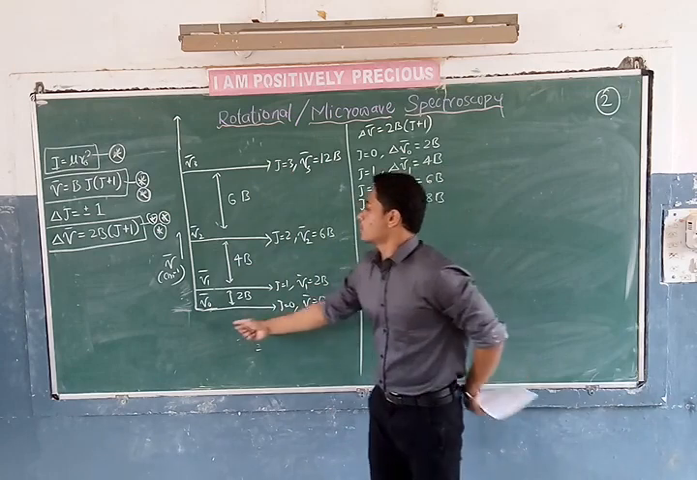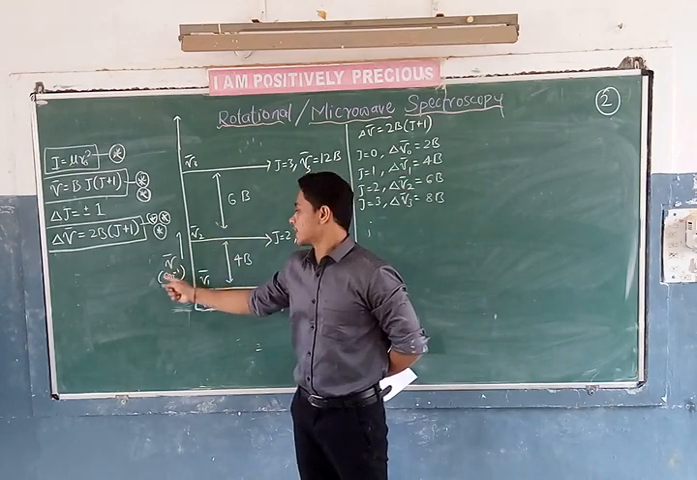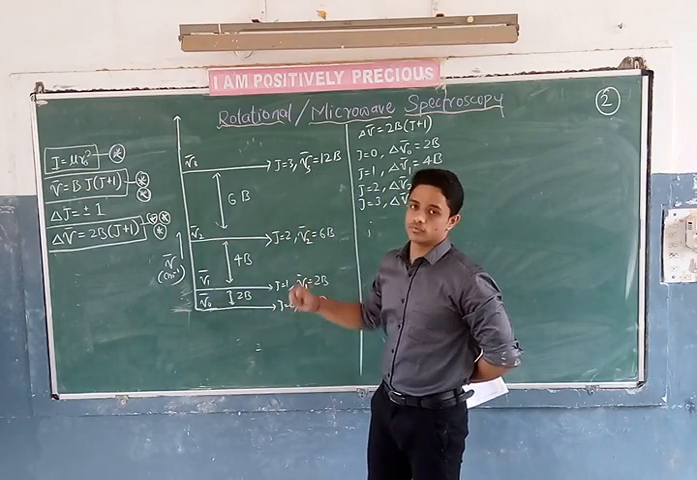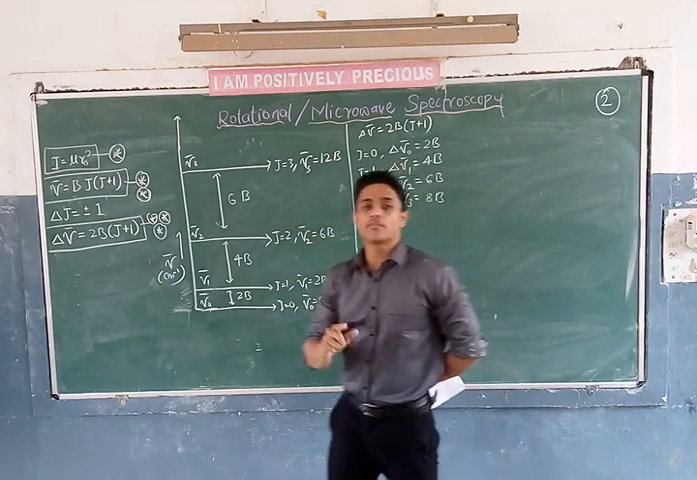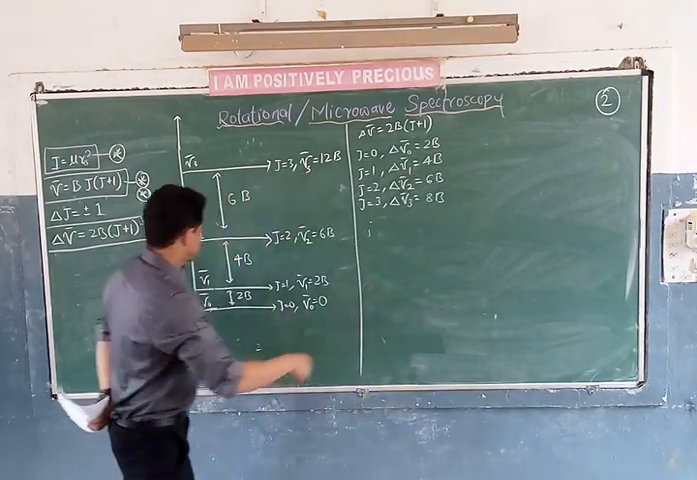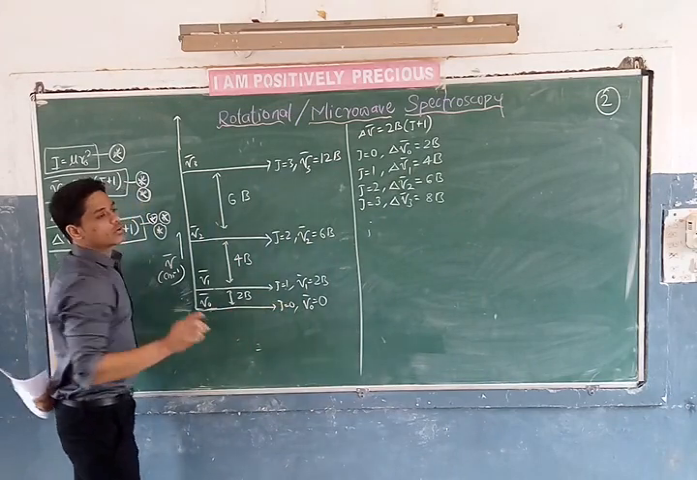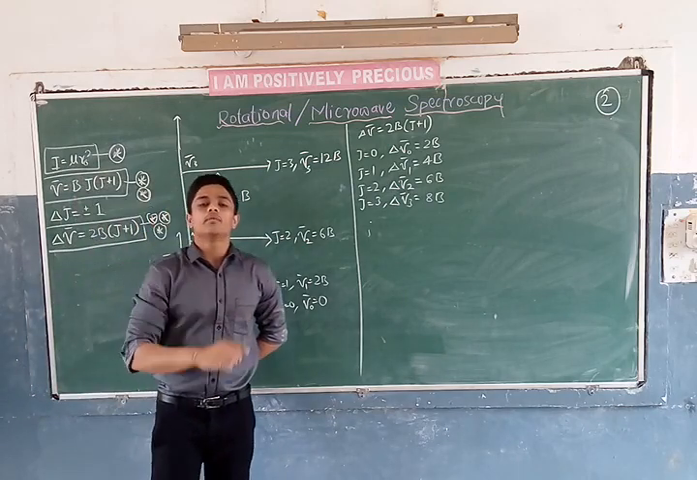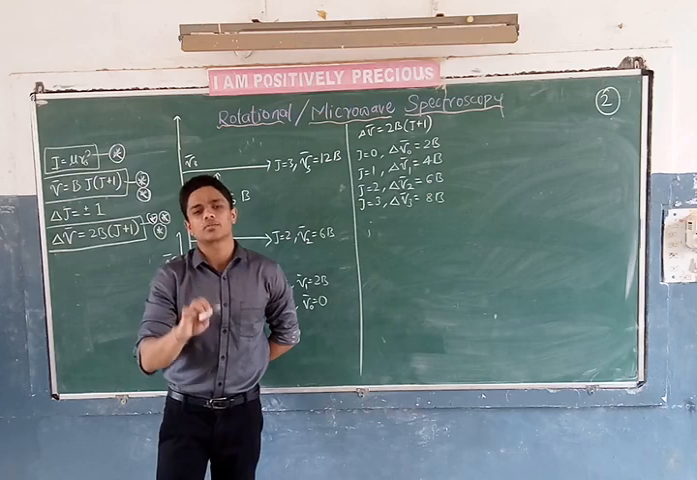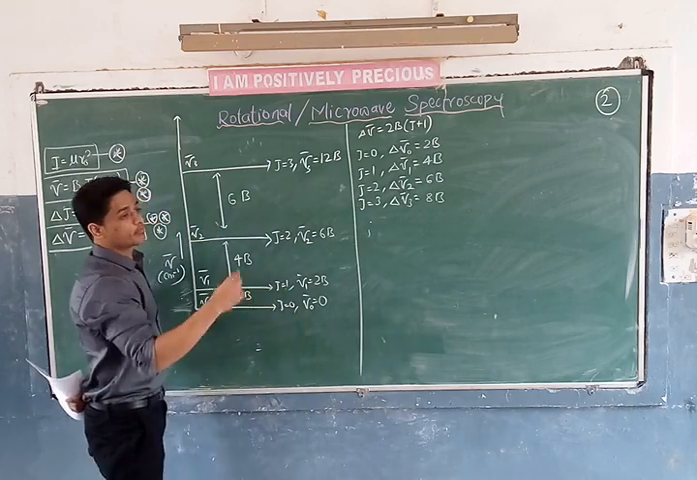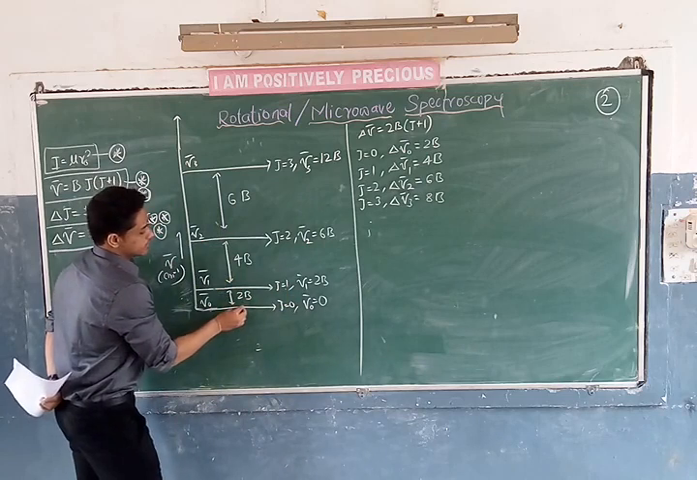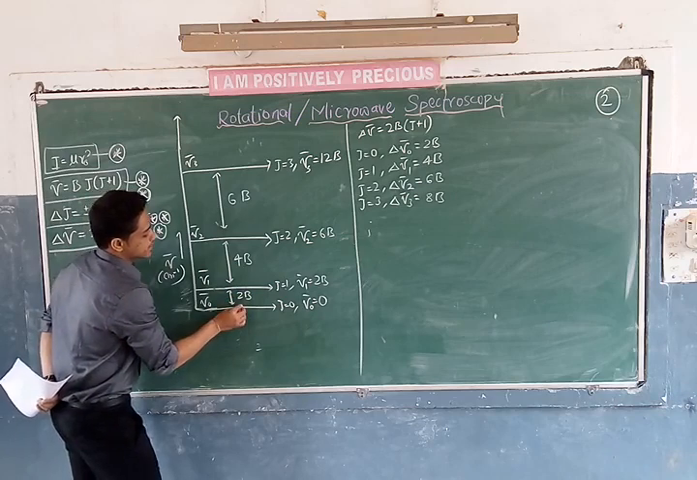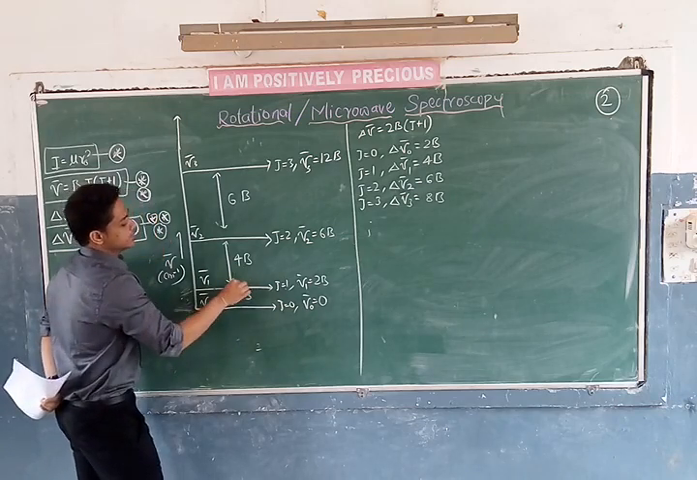From these values, I plotted a graph of wave number, in units of per centimeter, and I got a graph like this. If I excite the molecules from J is equal to 0 to 1, I can only excite the molecule from 0 to 1, not from 1 to 2. Why? Because of the selection rule, delta J is equal to plus or minus 1. Plus means absorption, minus means emission. From 0 to 1, this is plus 1, absorption. The molecule absorbs the energy and jumps from J is equal to 0 to J is equal to 1.